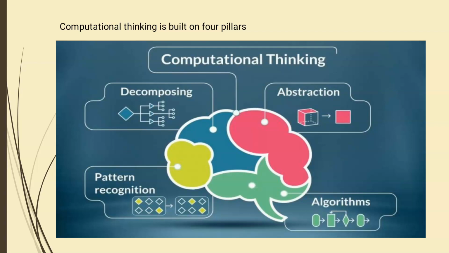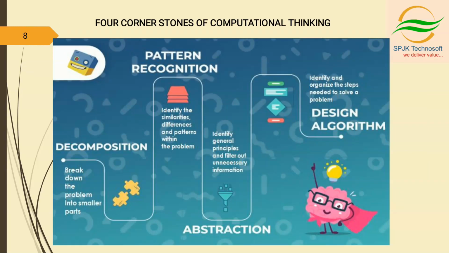Okay, so we may wonder why these cornerstones are important. They are like legs on a table. If one leg is missing, the table will probably collapse. Correctly applying all 4 techniques will help for programming a computer. See the 4 cornerstones. Decomposition means breaking down the problem into smaller parts. When we have a complex problem, it is broken into more manageable sub-problems, and then we try to solve it.